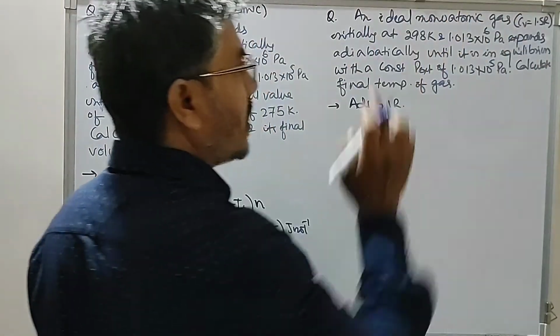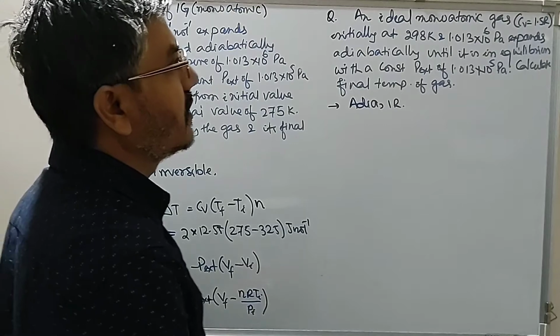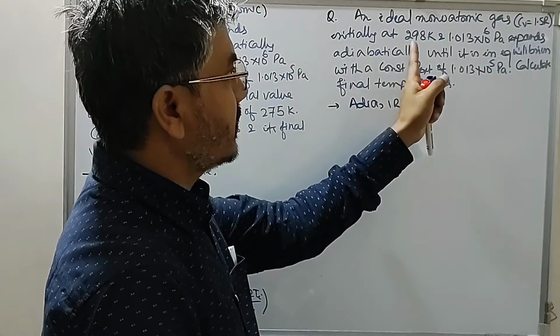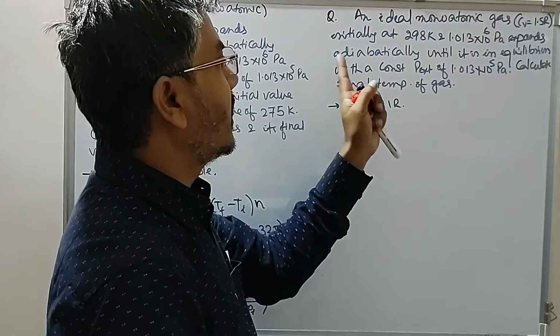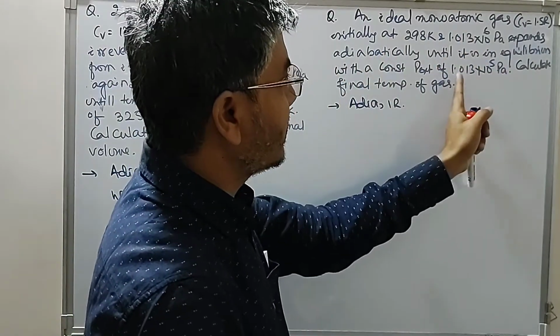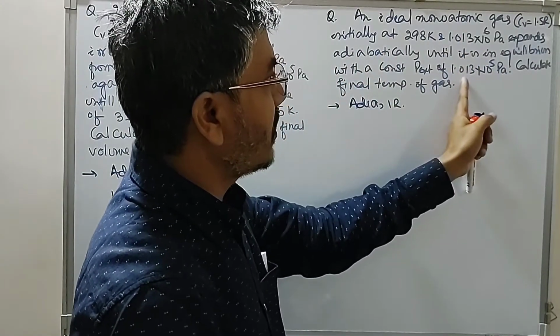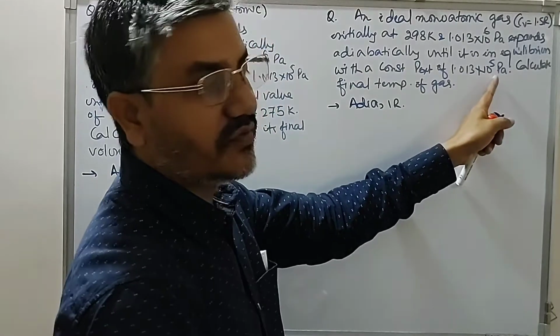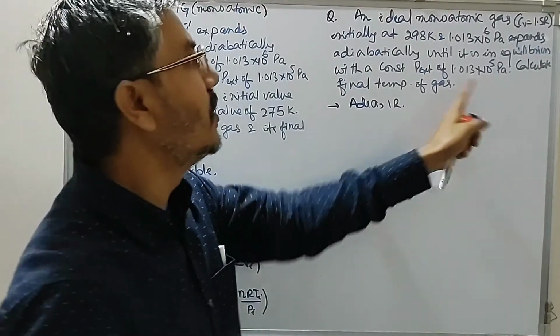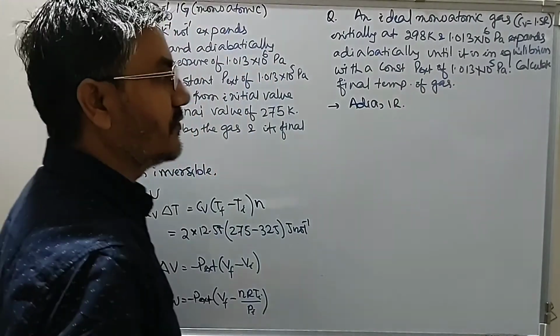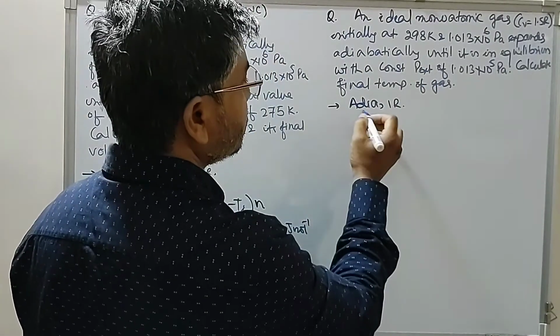Cv is given as 1.5 R. Initial temperature and initial pressure are given, until the final pressure comes out to be 1.013 x 10^5. That means the external pressure and the final pressure remain the same. What is the final temperature of the gas? So therefore, look at this.